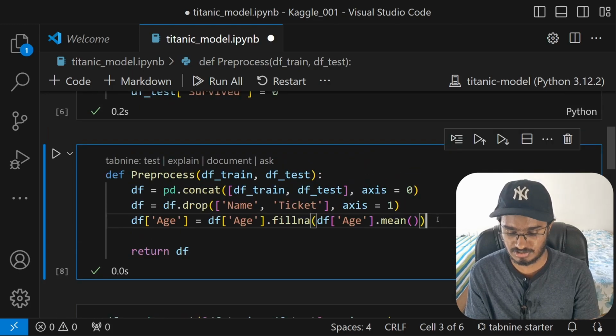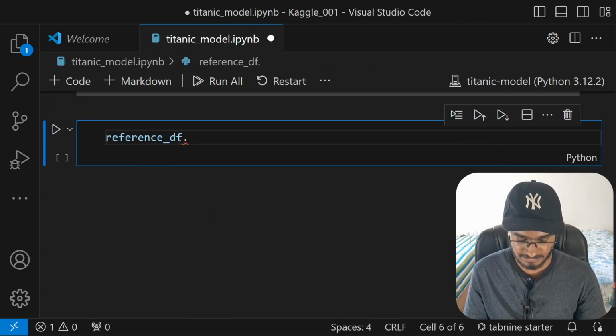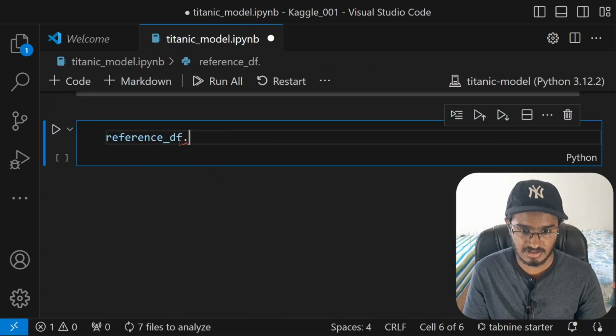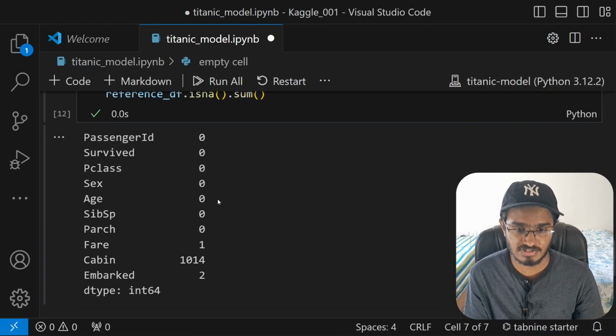Alright, so let's just run this code cell once again and make sure that this is also working. Reference df dot isna.sum. Run this. You should be able to see no none values in age.